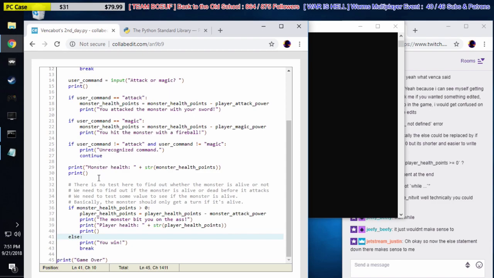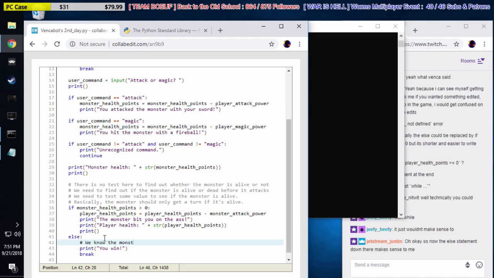Yeah, so basically, we run this code if the condition is true. If it's true, we do this. And then if the condition is false, so if monster health points greater than 0 is not true, that means their health points are 0 or below, in the negatives. Monster health points is not greater than 0; it's below 0 or equal to 0. That means that we run this else statement. And if we run the else statement, we know the monster is dead. I'm going to put that code right here, in fact.